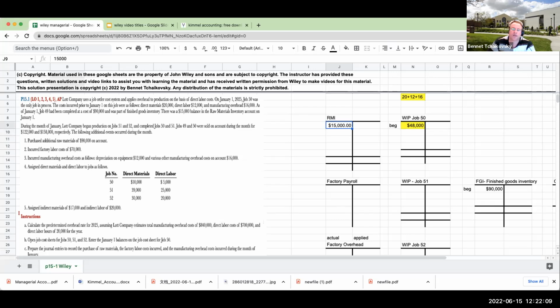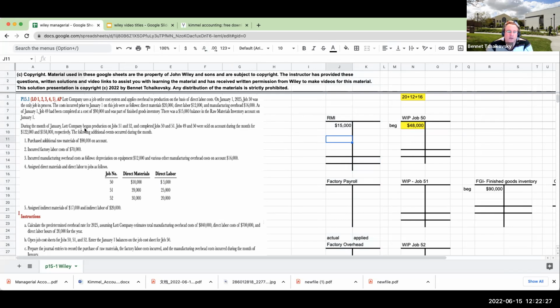Now this kind of makes sense. And why does this make sense? Because factory payroll and factory overhead have to be closed out to zero. So these are kind of the only things that actually have beginning balances. So let's go ahead and take a look at during the month.